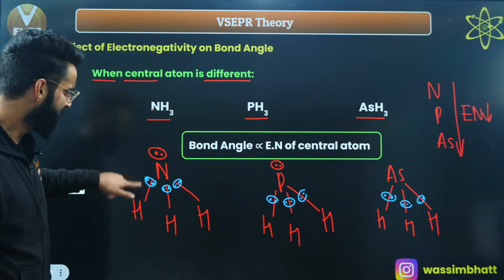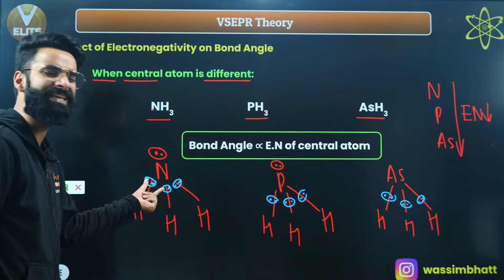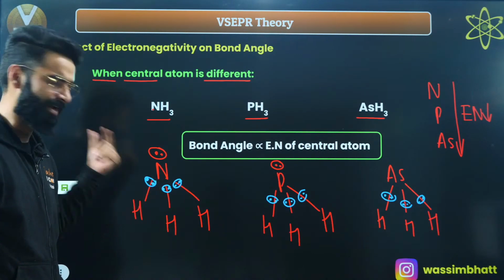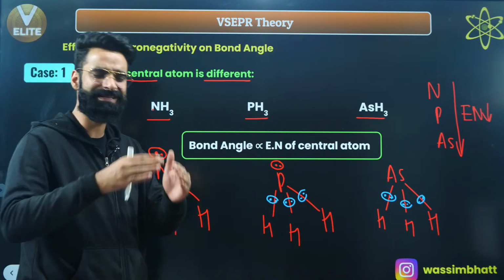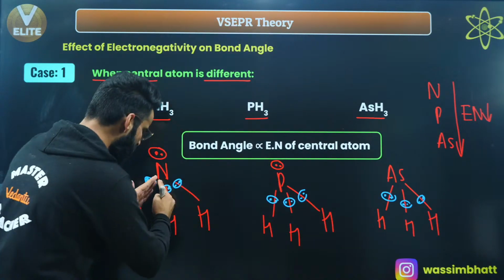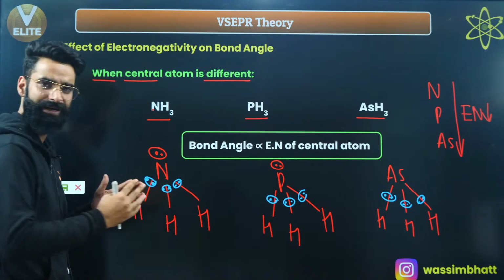Can I say in the first case, these bond pairs are the closest, right? The distance between them is the least in the first case. Lesser the distance between the bond pairs, I'll say more will be the repulsions, and due to more repulsions, it's going to stretch, correct?